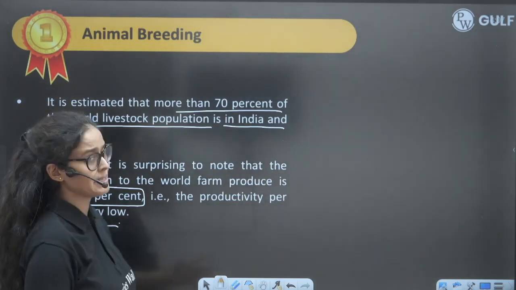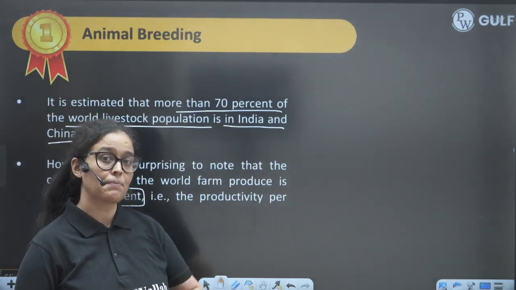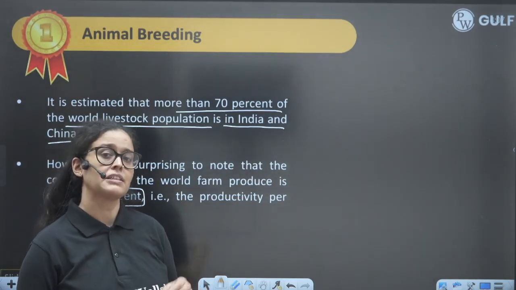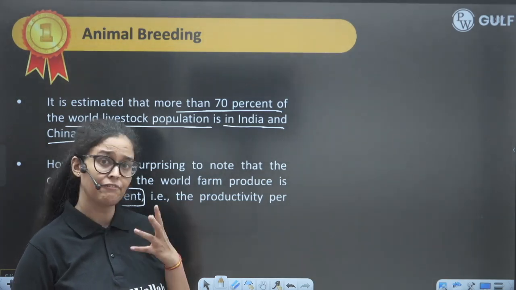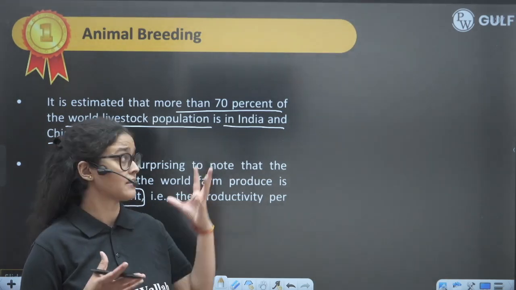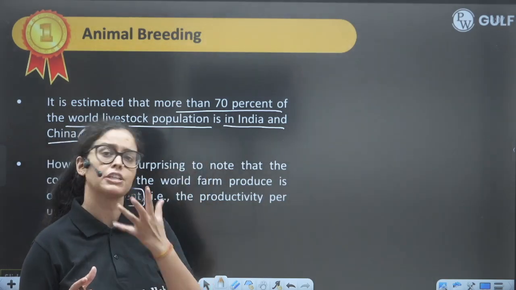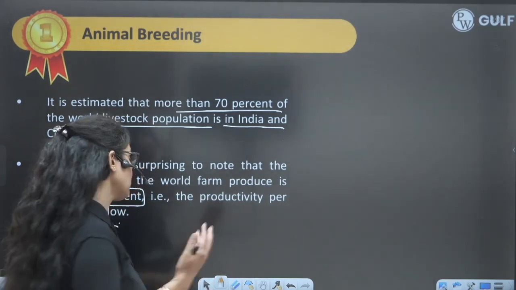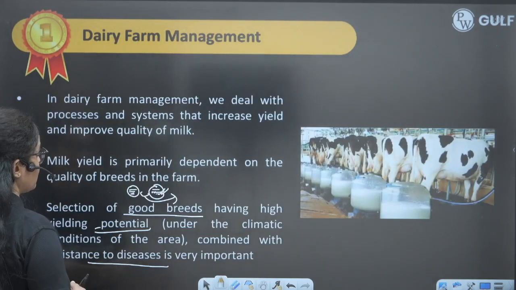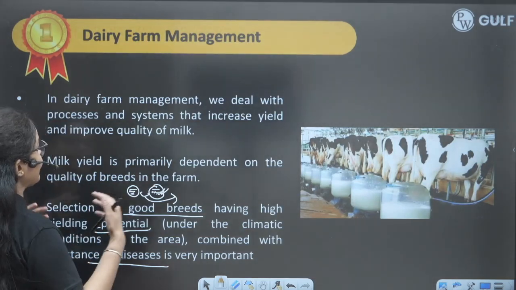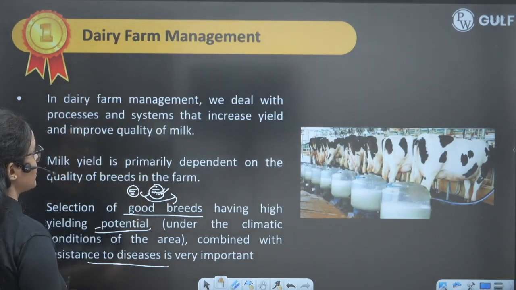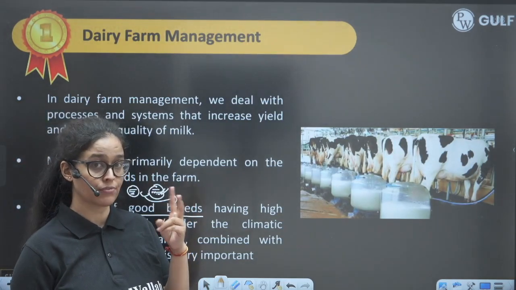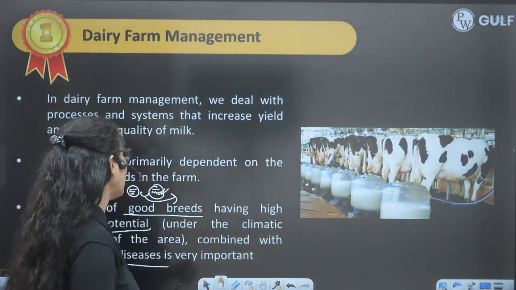We know that 70% of the cattle in the world are there in India and China alone, but their productivity is only 25%, which is again very less. So that means the productivity per unit is very less. So we have to increase the productivity, and for that we have to do dairy farm management. Dairy farm management is to be done to increase the quality and quantity of the product, right? So how to do that?